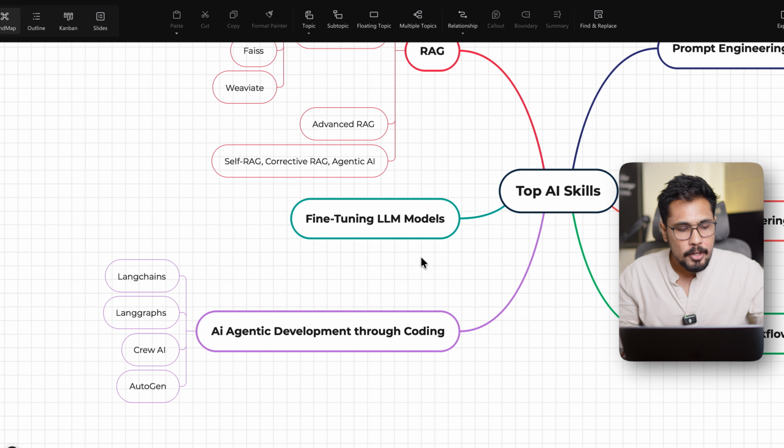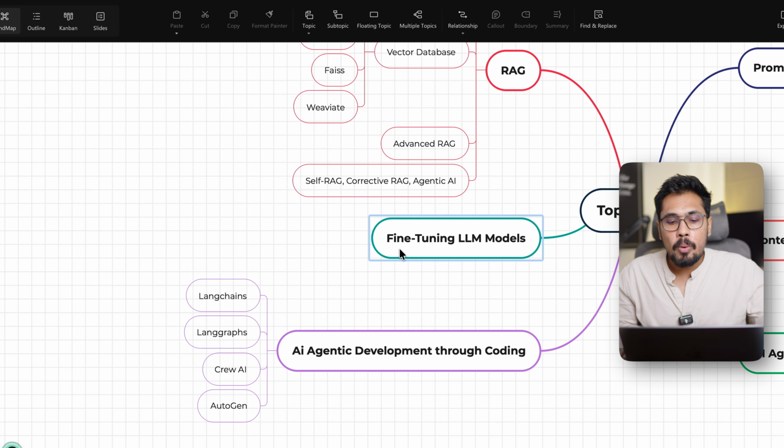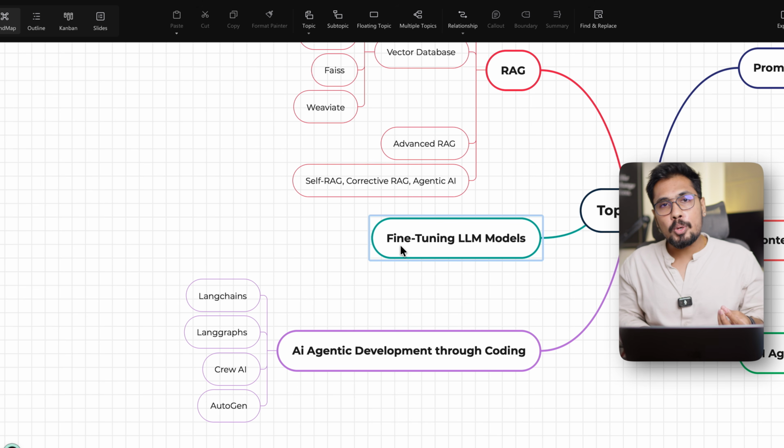What is meant by fine tuning your LLM models is this: you are working on your LLM models, and you are reducing hallucination through RAG or through prompt engineering. Even then, by doing prompt engineering or RAG, the performance is still not good enough. Now I want an LLM model that sounds only like healthcare, so I want a question answering LLM model for healthcare, or for insurance, or for content like this. Then we will be fine tuning those LLM models.